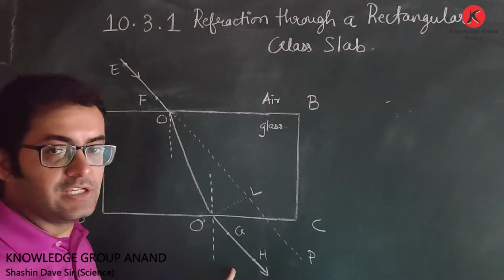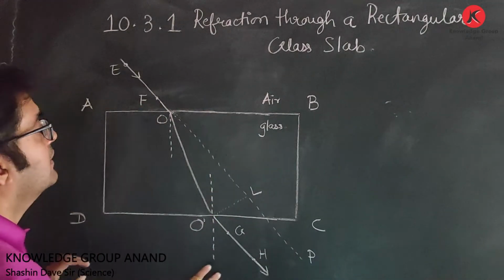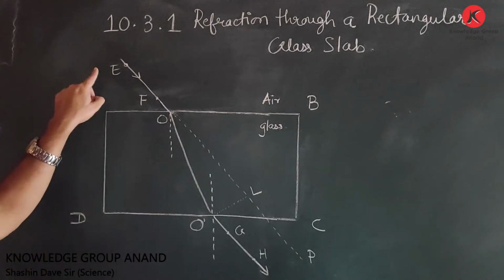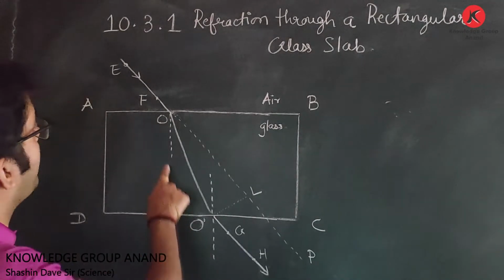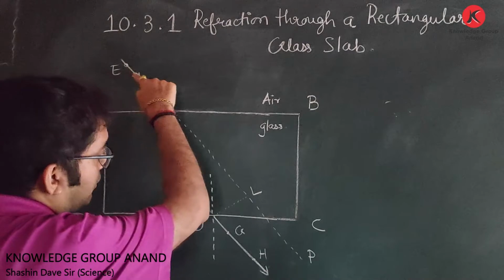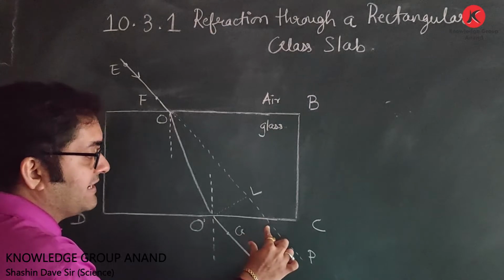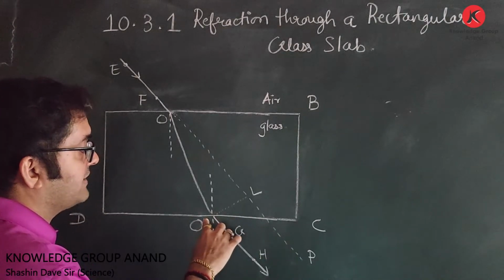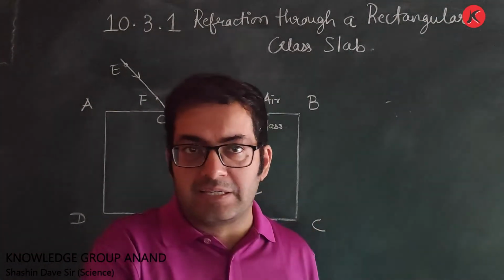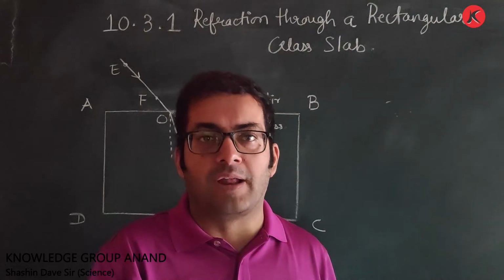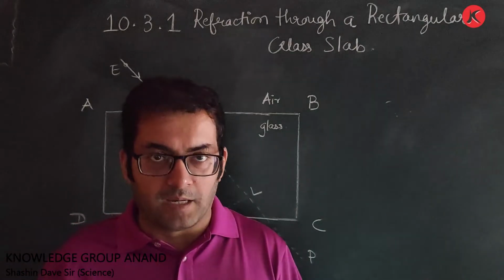So this ray GH is the emergent ray. It is known as the emergent ray. Now, see the difference. If this incident ray EF would not have undergone any kind of deviation, then it would have traveled along the straight line and you would have got this line. But instead of this line, emergent ray, we are getting this. So the distance between these two parallel lines, that is, you can say the distance O dash L, is known as the lateral shift. Lateral shift is observed again due to refraction of light when the ray of light was moving from one transparent medium to another.